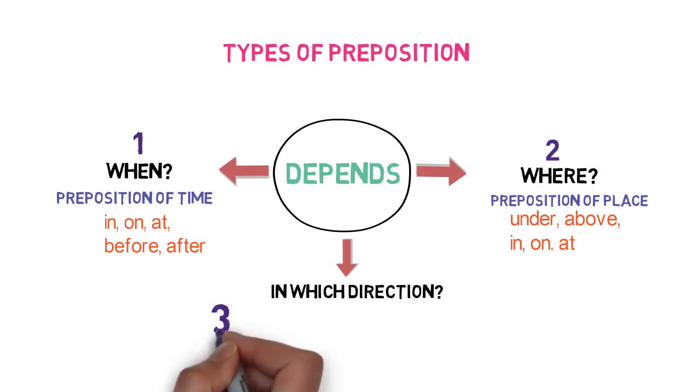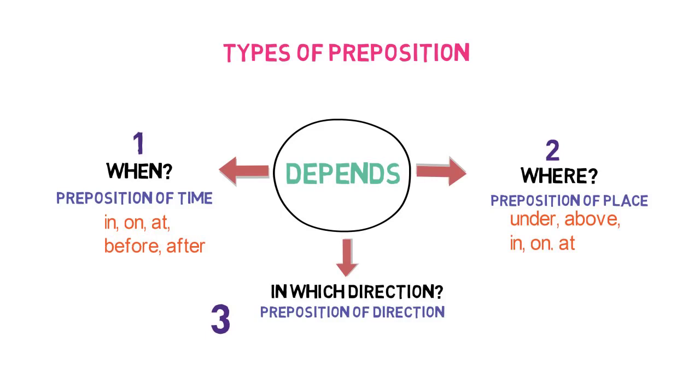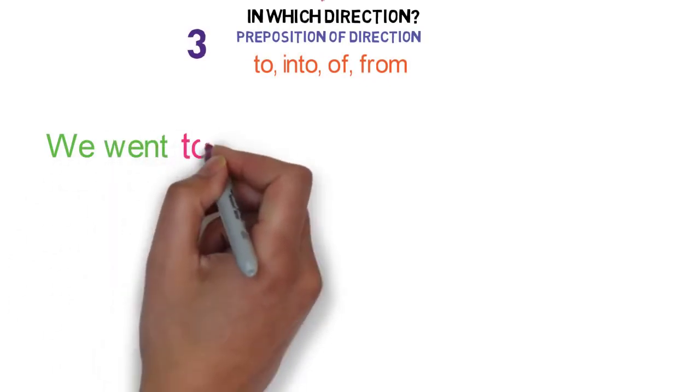Now let's look into the next type. The prepositions that describe where to go or where to put something are called preposition of direction. Some examples of them are to, into, of, from. Let me give you some sentence examples to make things clear. We went to London last week.